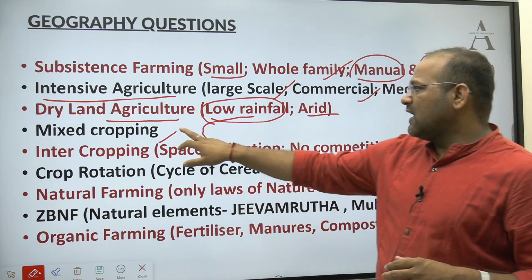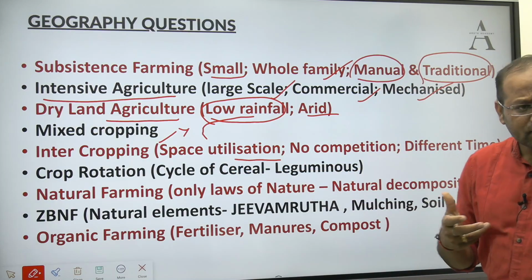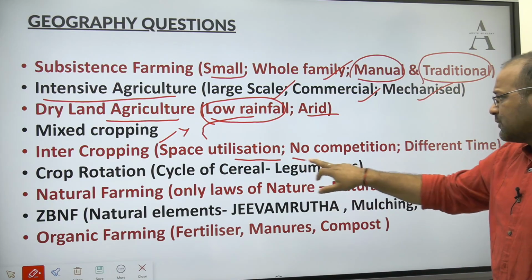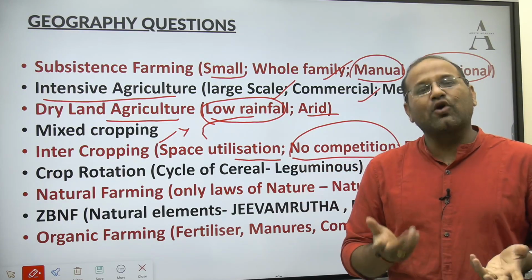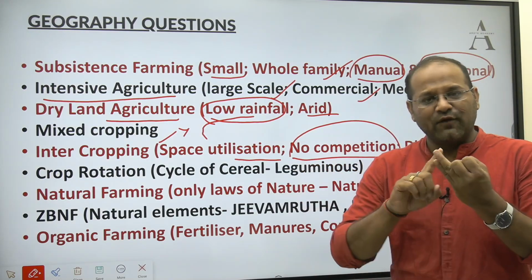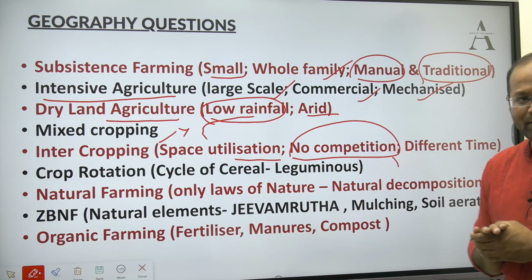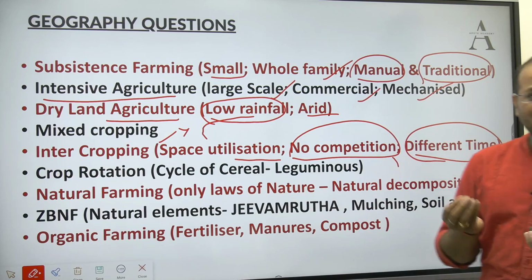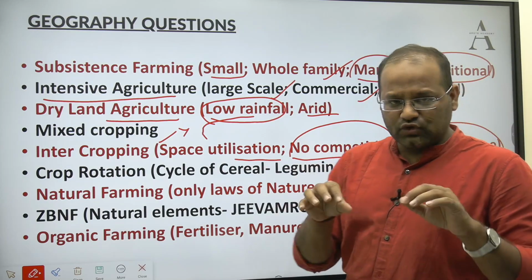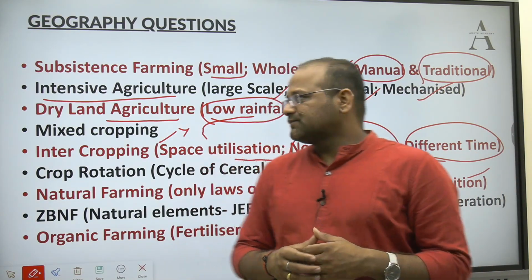Okay, that will not happen in mixed cropping. In intercropping, space utilization is the focus. The crops are not competing with each other. In mixed cropping, they are competing with each other for resources, for space, but here it is not. It doesn't happen that way. In intercropping, the focus is on different times. The crops will be sown together, but the maturity time will be different.